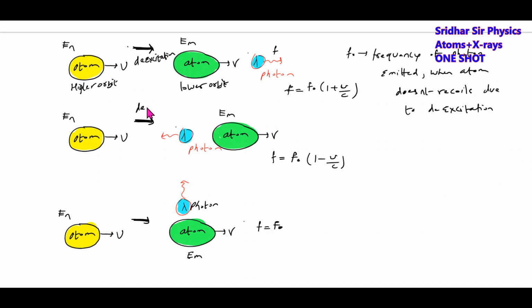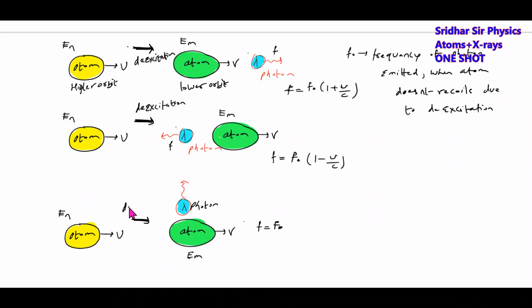Here also de-excitation will occur. Then if it emits a photon opposite to its direction of motion, then the frequency of the emitted photon, this F, will be F naught (1 minus u by c).